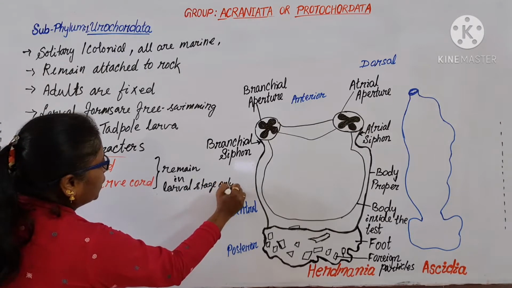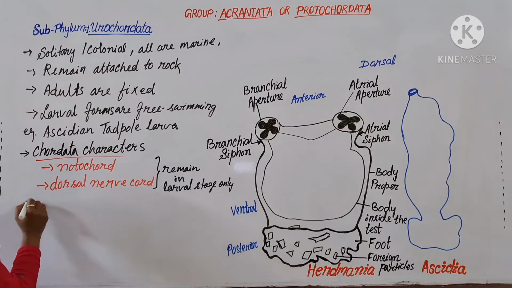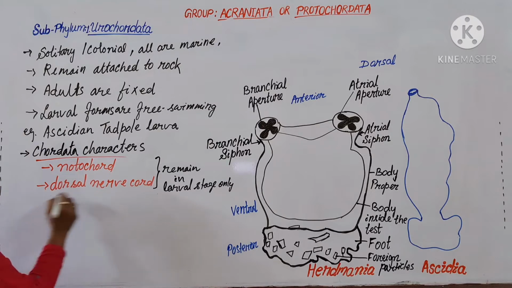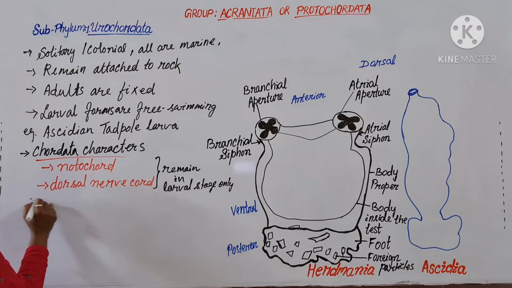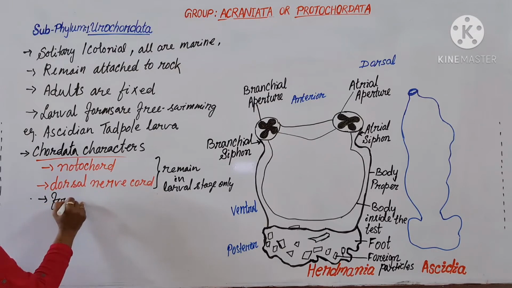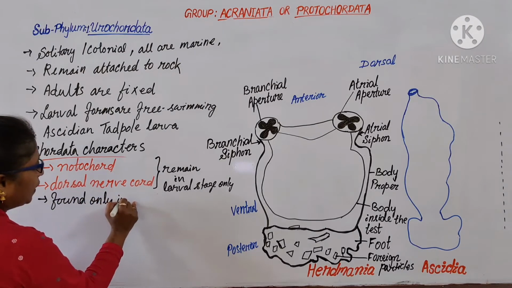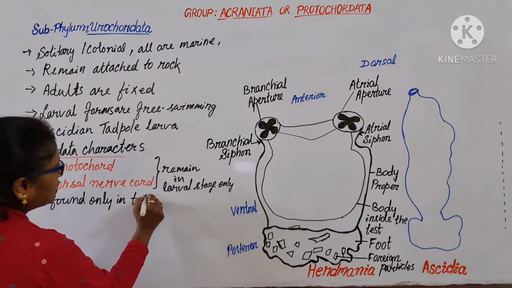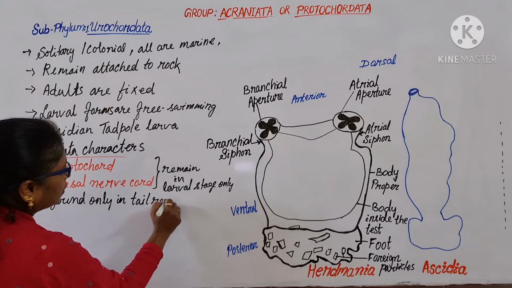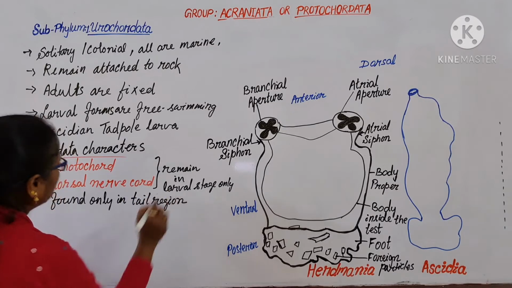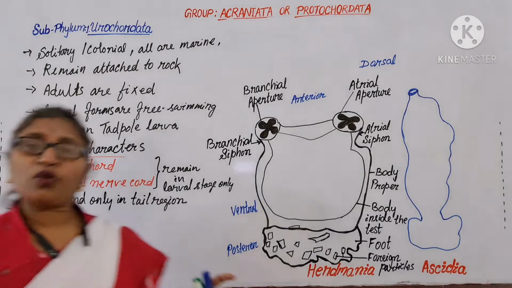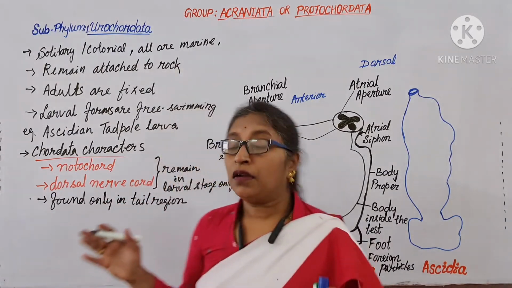The notochord and nerve cord are found only in the tail region.